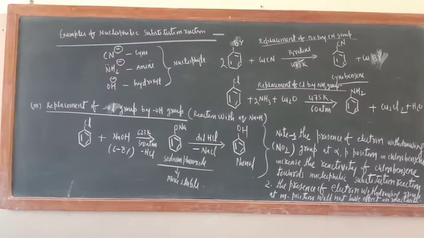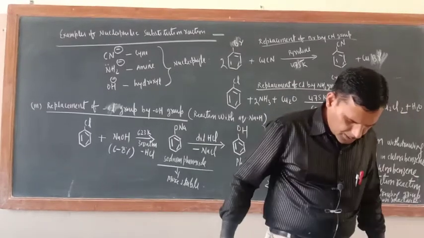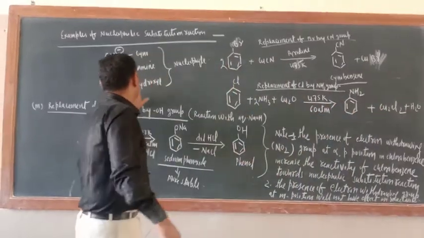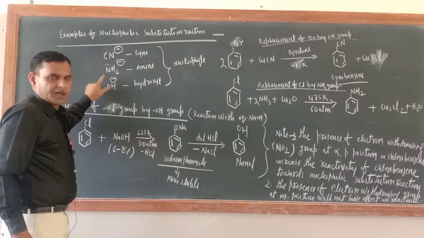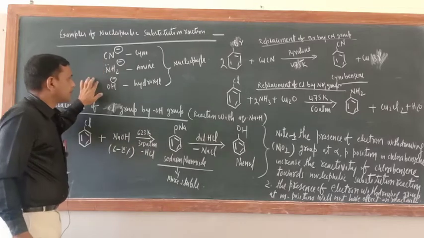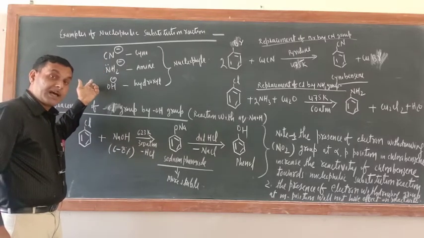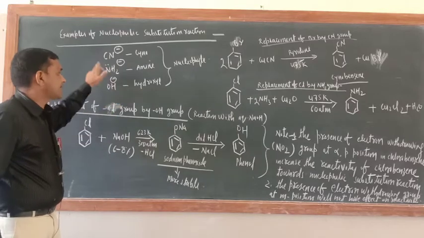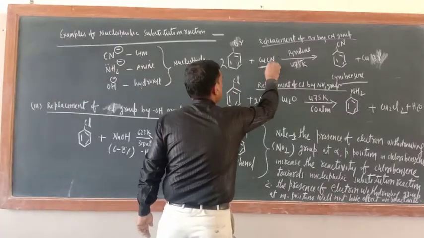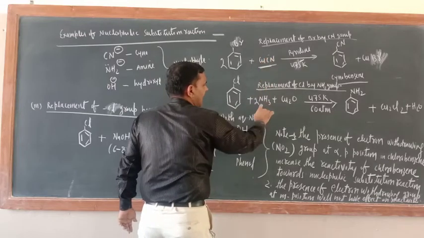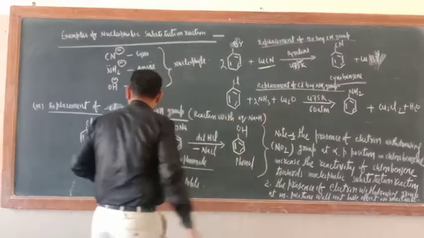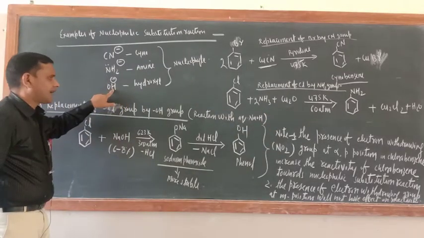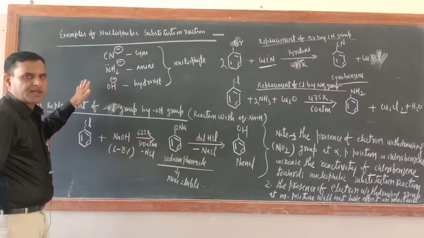Okay, so now examples of nucleophilic substitution reaction. What are the nucleophiles? Nucleophiles are CN negative, NH2 negative, OH negative. Are they the nucleophile or not? Don't think that these groups alone will attack. They will attack through compounds like CuCN, which will release the cyanide nucleophile. NH3 present with Cu2O will release the NH2 group. Similarly, NaOH will release the hydroxyl group. These are the examples of nucleophilic substitution reaction.